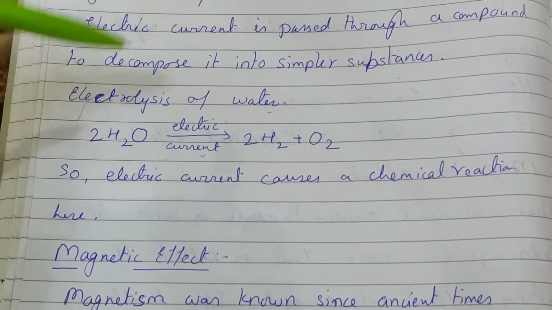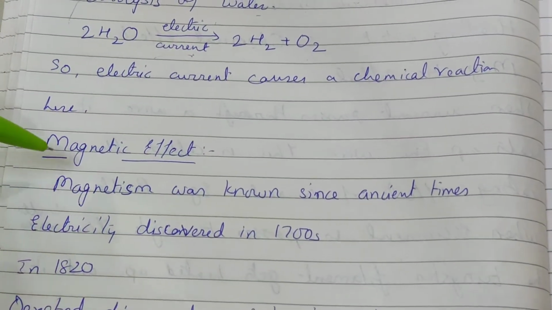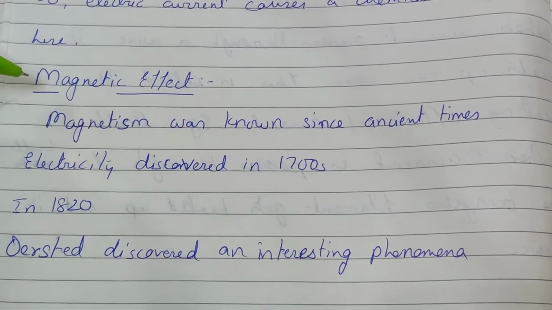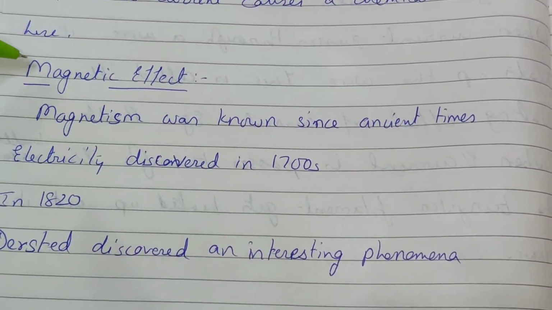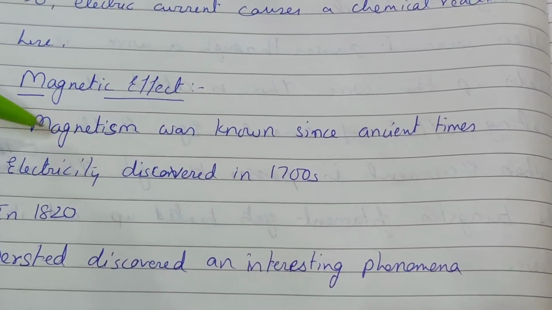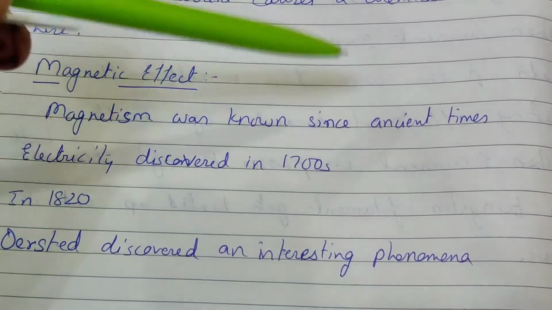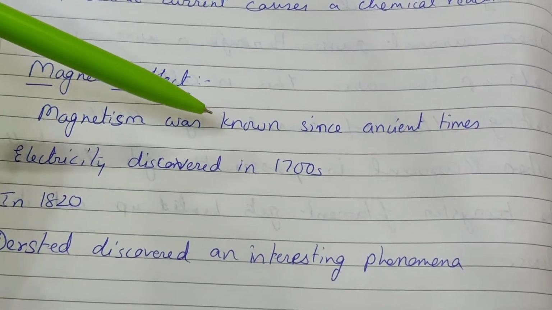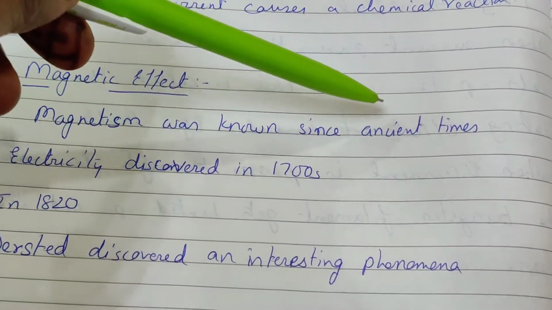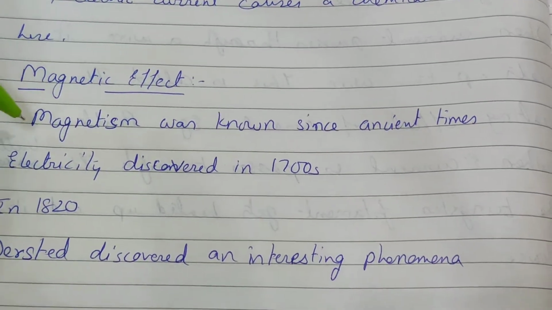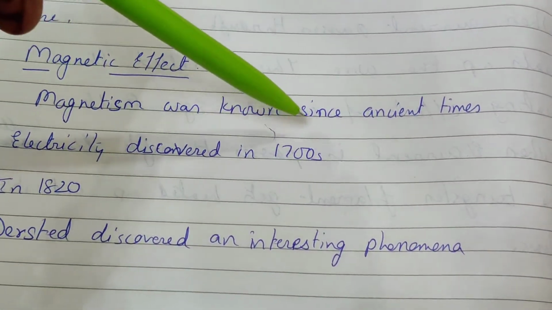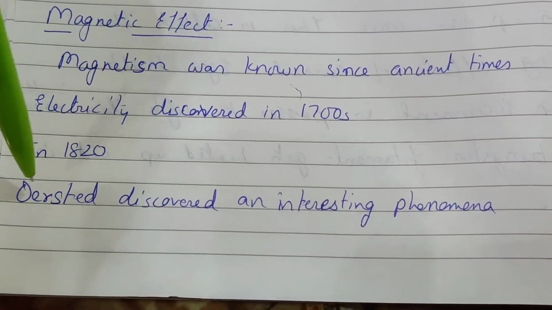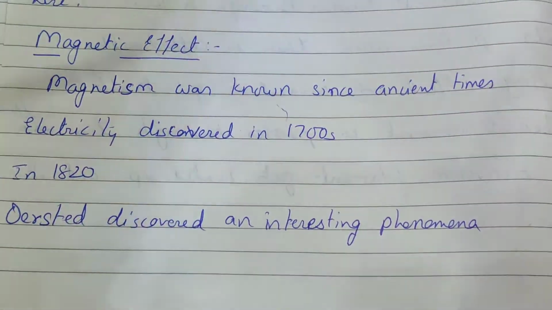Okay, now we will learn about the magnetic effect. This chapter belongs to the magnetic effect of the current. Magnetism was known since ancient times. It is very old. It was discovered in very old years. But electricity was discovered in the 1700s. In 1820, Ørsted discovered an interesting phenomenon.